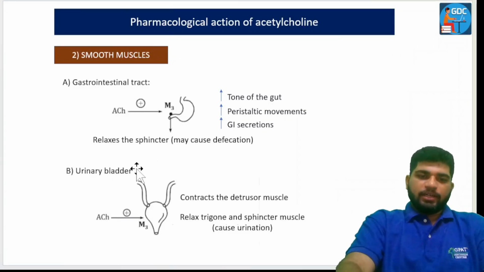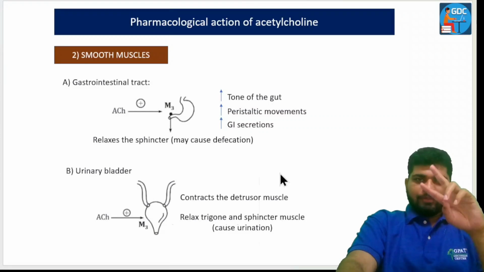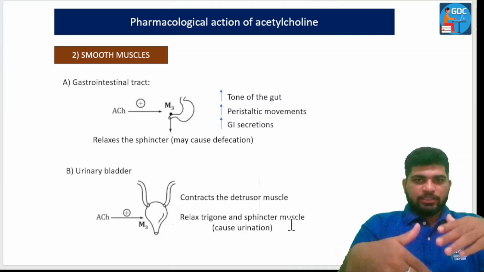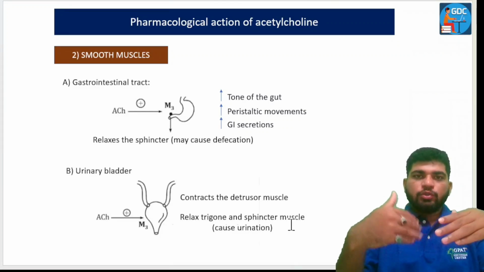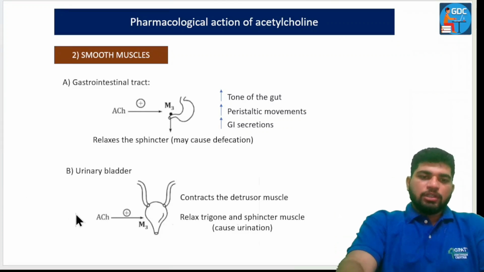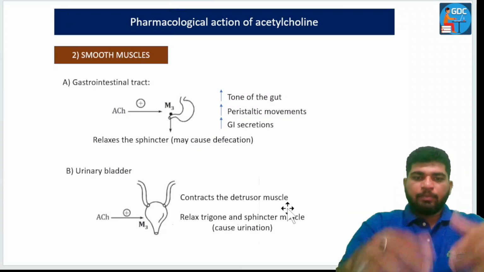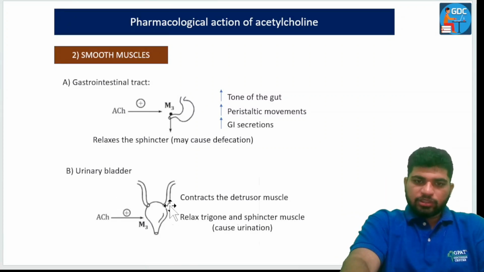Next, urinary bladder. There are two types of muscles in the urinary bladder. First is the detrusor muscle and second is the sphincter muscle. The sphincter muscle is the last part through which urine passes out. Now acetylcholine acts on the M3 receptors and contracts the detrusor muscle, the upper part.